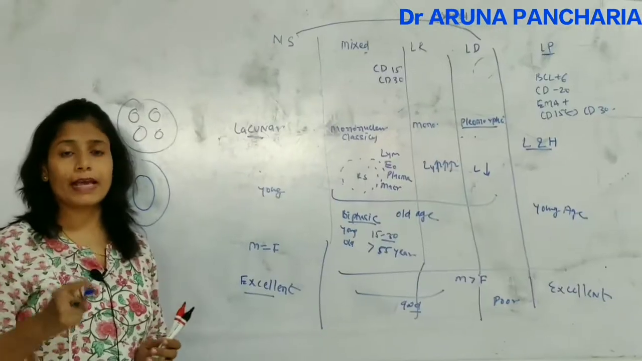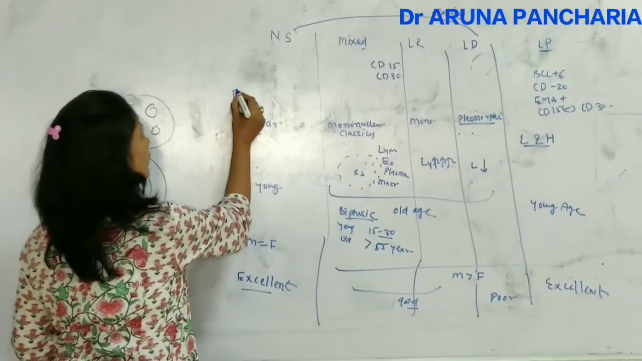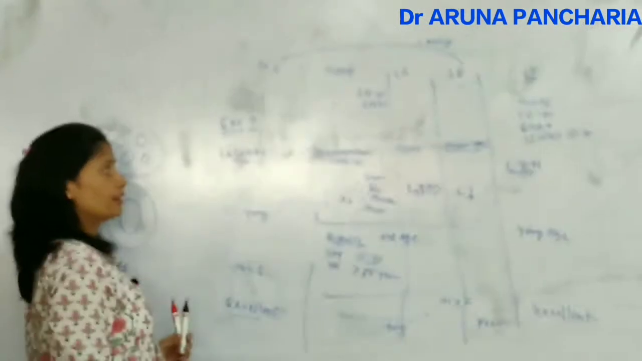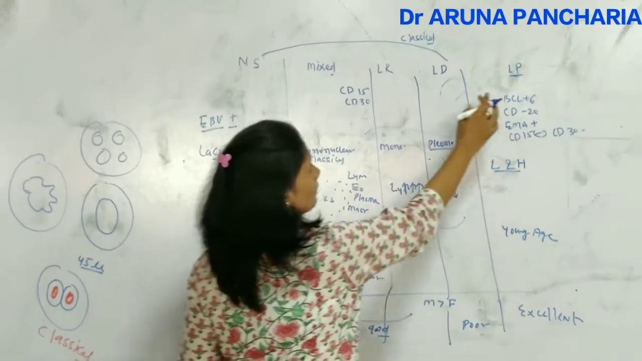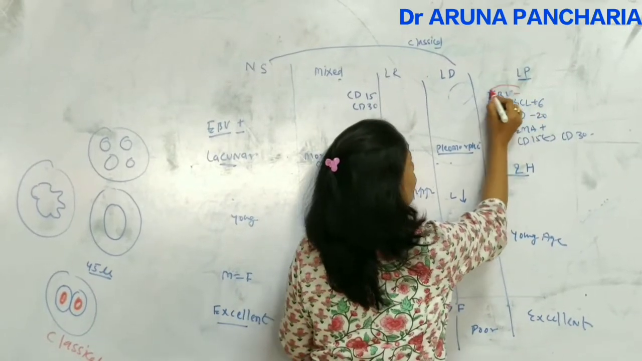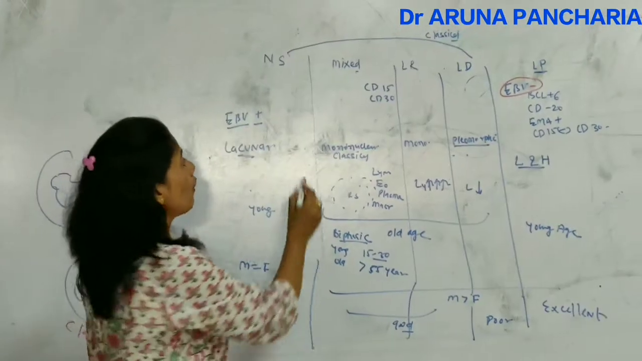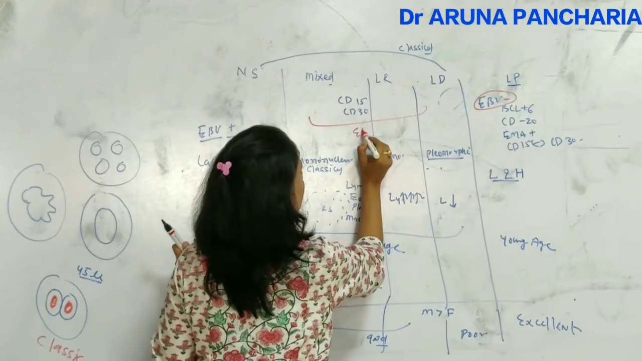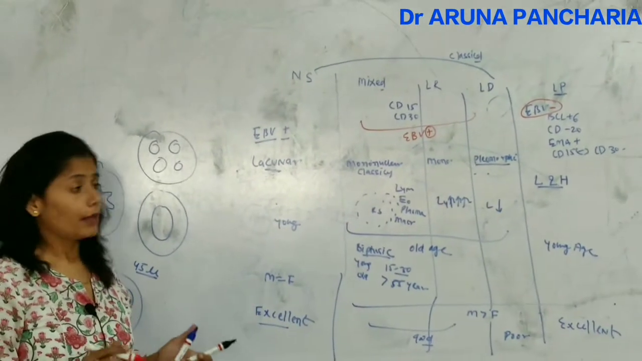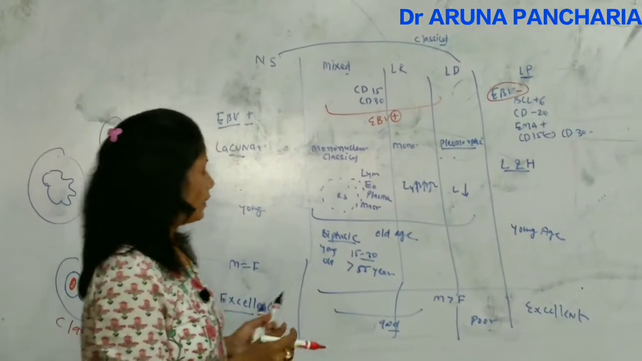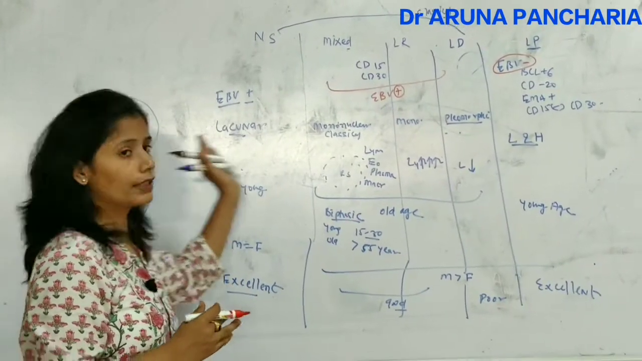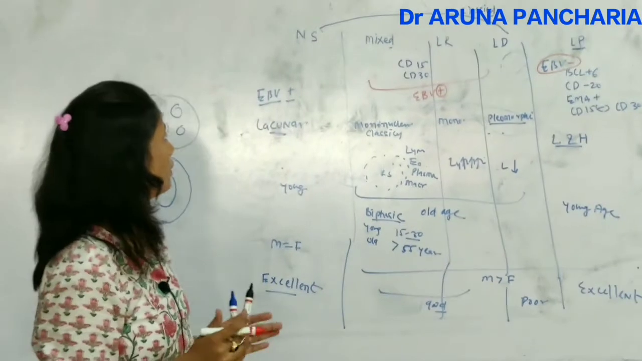And what is the status of the Epstein-Barr virus infection? Epstein-Barr virus, that is EBV, may or may not be seen, while in the case of the lymphocyte predominant, Epstein-Barr virus is negative. There is no association with the Epstein-Barr virus, while in the remaining three, Epstein-Barr virus is positive. So this is the thing. So this was all the difference between the types of Hodgkin lymphoma.